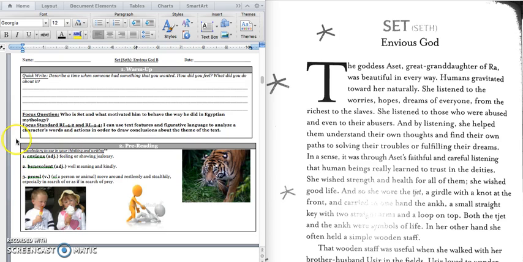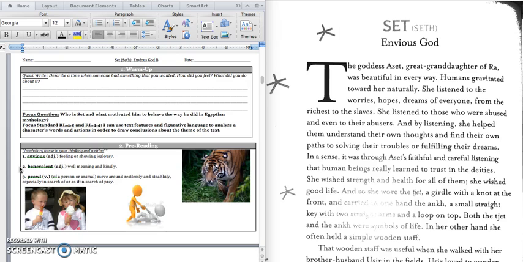Our vocabulary words for today are envious, and that's when you are jealous or you want something someone else has. And so this boy is envious of this girl's ice cream cone. You can see him looking at it. He wants hers instead of his.